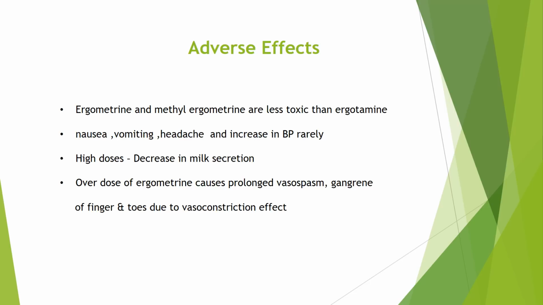Now let's discuss the adverse effects. Ergometrin and methyl ergometrin are less toxic than ergotamine. Side effects like nausea, vomiting, headache and an increase in BP are seen. At high doses, they decrease the milk secretion. Overdose of ergometrin causes prolonged vasospasm, which leads to gangrene of fingers and toes due to the vasoconstrictor effect.